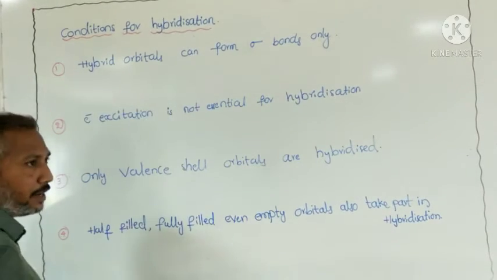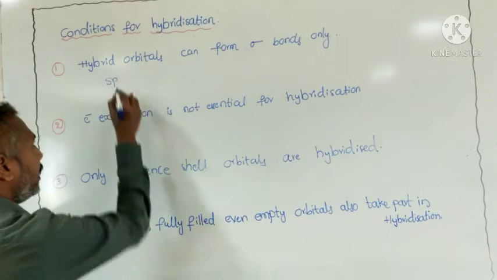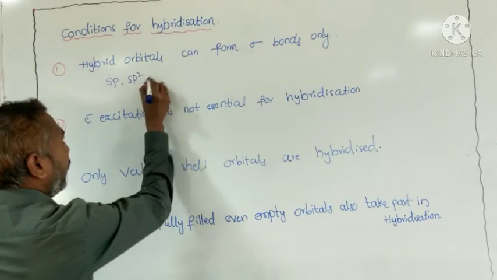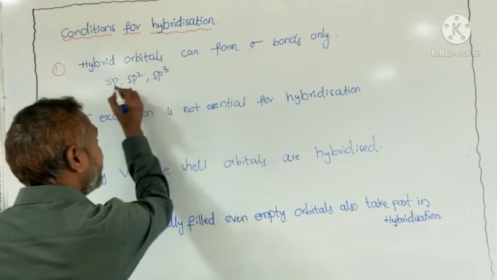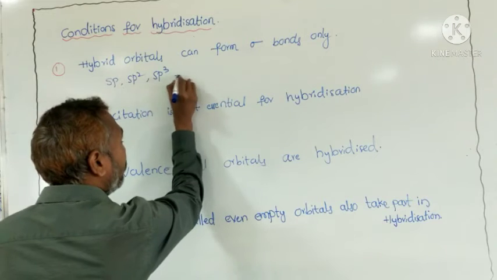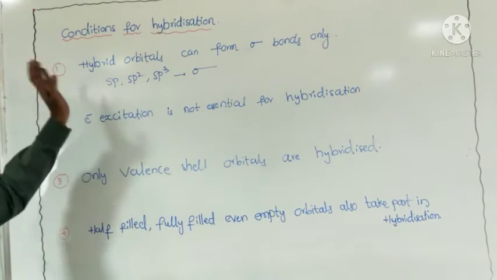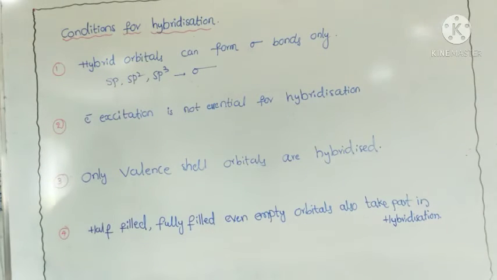Which are hybrid orbitals? Here, sp hybrid orbitals, sp2 hybrid orbitals, sp3 hybrid orbitals, like this. These hybrid orbitals can form only sigma bonds. It is the first condition: hybrid orbitals can form sigma bonds only.